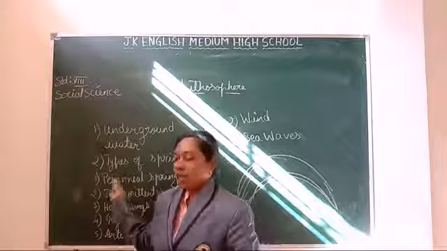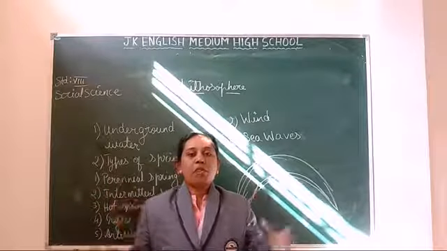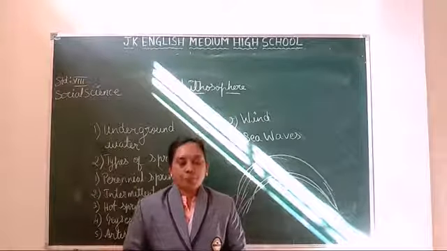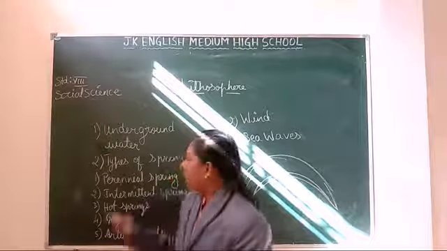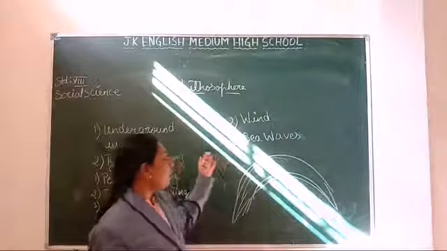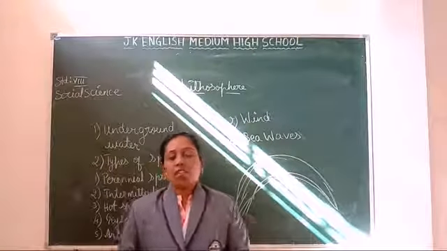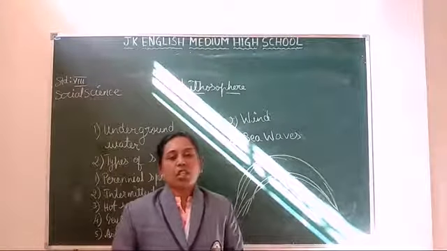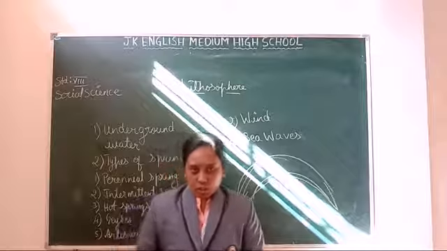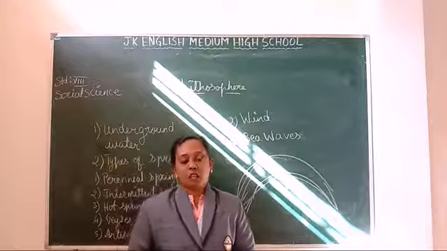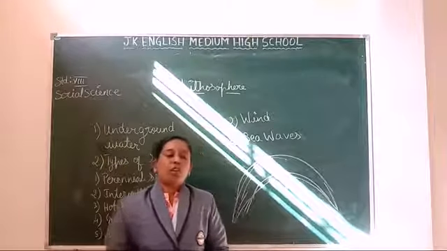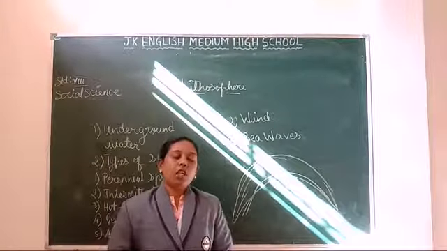We also saw the types of springs, where water comes out naturally without any human effort. Next we saw wind, which is also an agent of transportation and deposition of rocks. Even the sea waves are agents of breaking of rocks, deposition and transportation.